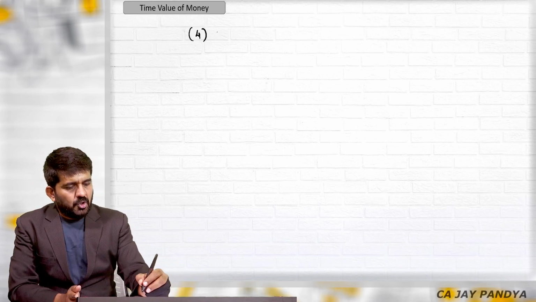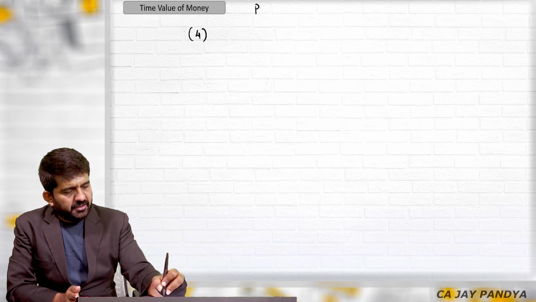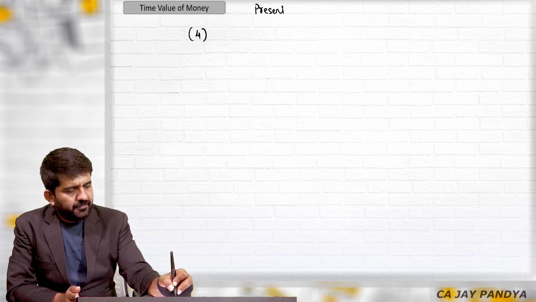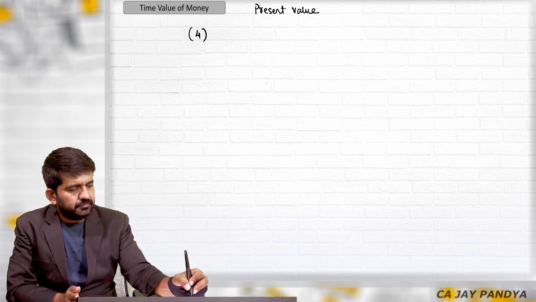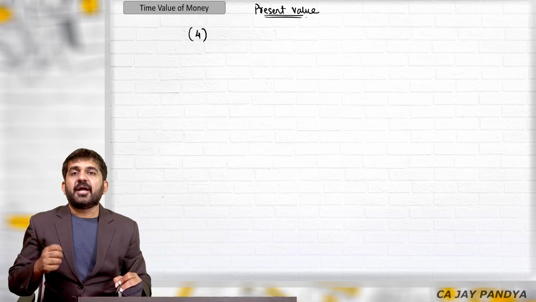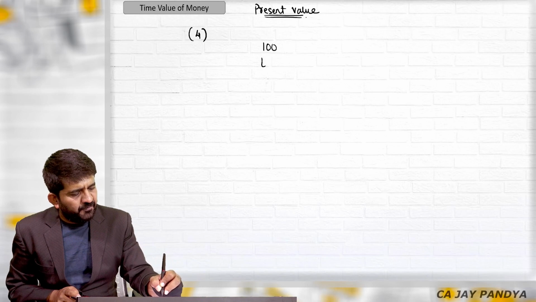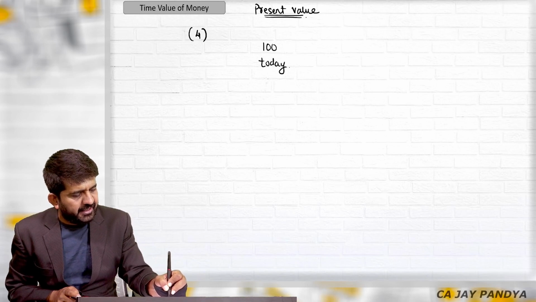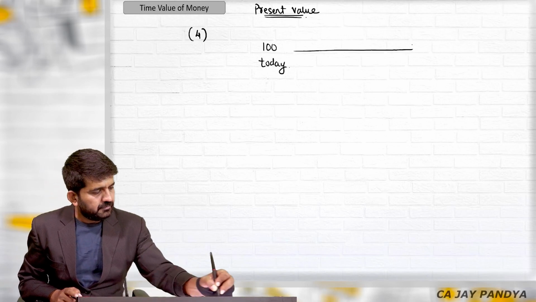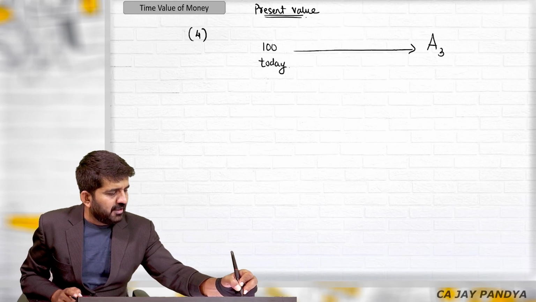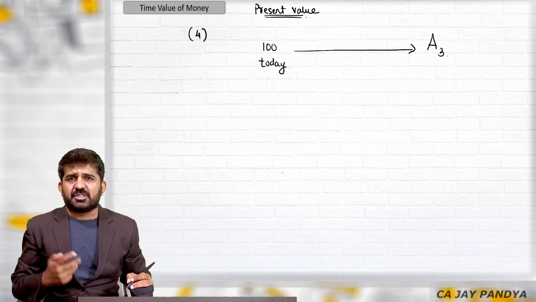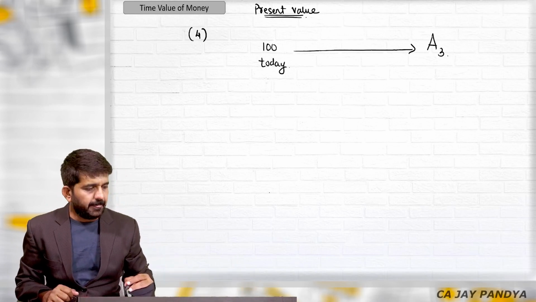So let us start with the fourth category of question. What is the fourth category of question? They are the questions of present value. See, try to understand up till now what we were doing. If 100 rupees are invested today, what will be the value after n years? 3 years, 5 years, 10 years?